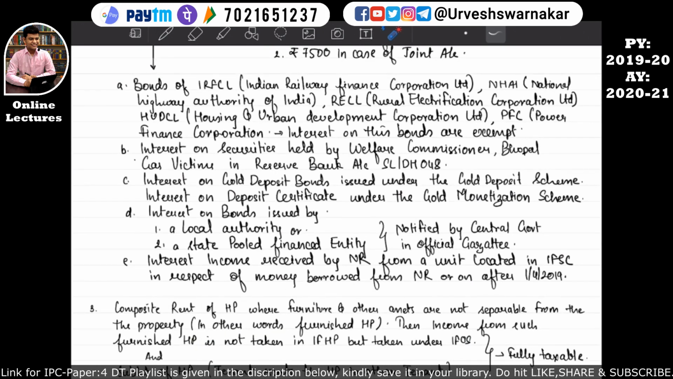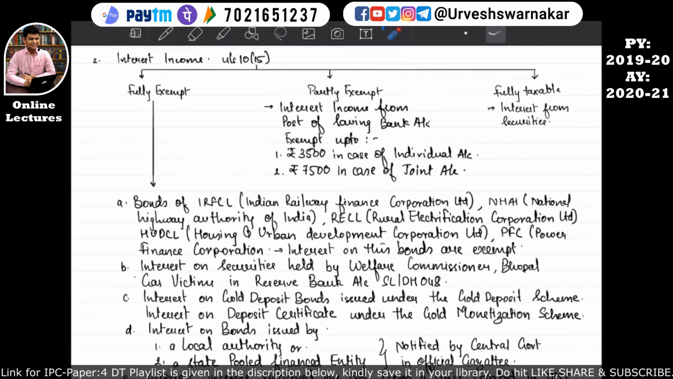Then the next in this point C says that interest on deposit certificate under the gold monetization scheme. So if an assessee has invested in a deposit certificate under the gold monetization scheme, then whatever interest the assessee is receiving on this deposit certificate will be fully exempt under section 10 subsection 15. I hope this is quite clear.